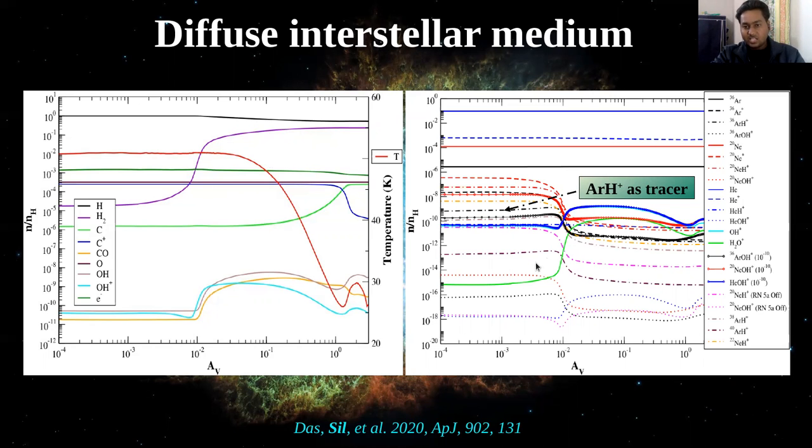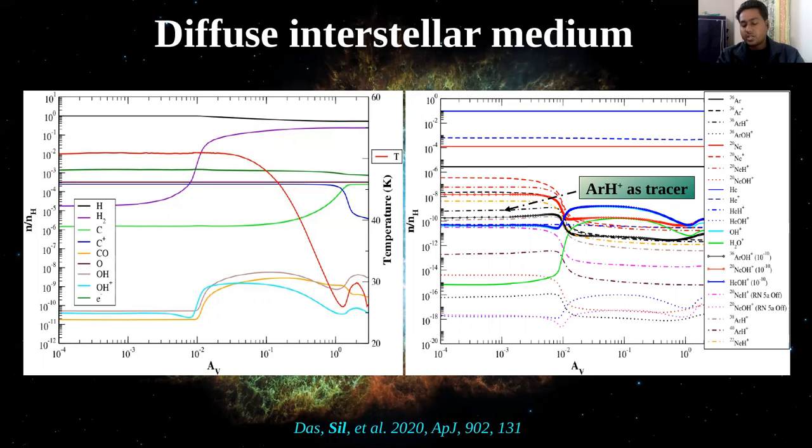And NeH+, which is the red dotted line, is also decreasing and following the ArH+ abundance trend. Here we also present the abundance of OH+, HeH+, and several hydroxyl cations.